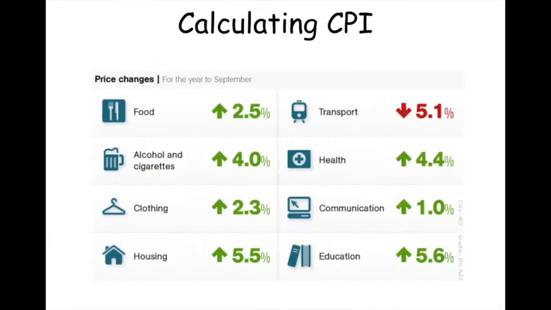CPI, you can break this into different categories. You can look at food, alcohol and cigarettes, clothing, housing. These are the big ones: transportation, health, communication, education. So you can compare them. For us, we're not going to take individual ones. We're going to take them all together. So we're just going to calculate one big one. It doesn't matter. But you look, you got education here at 5.6, food at 2.5, transportation is down 5.1%.